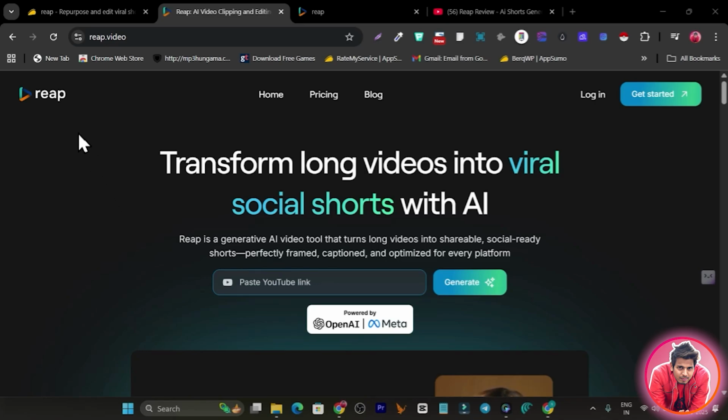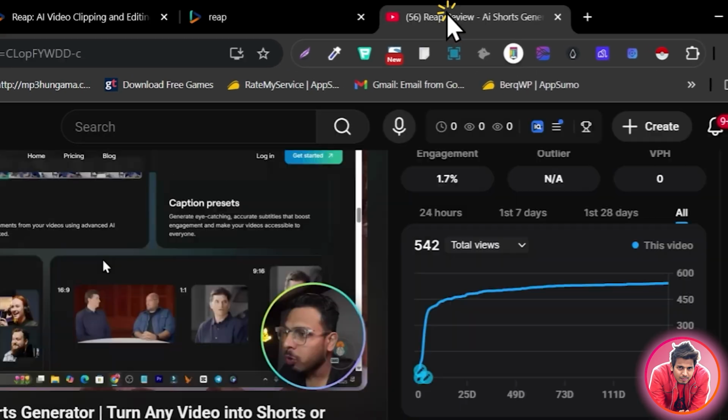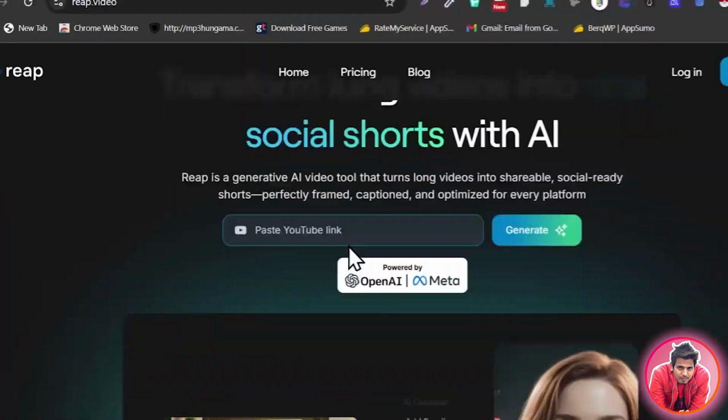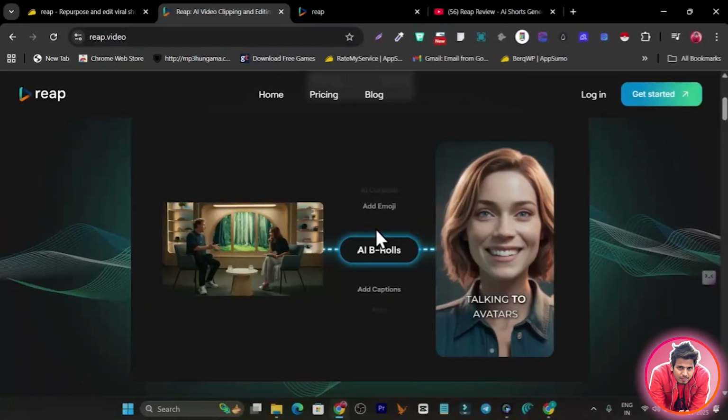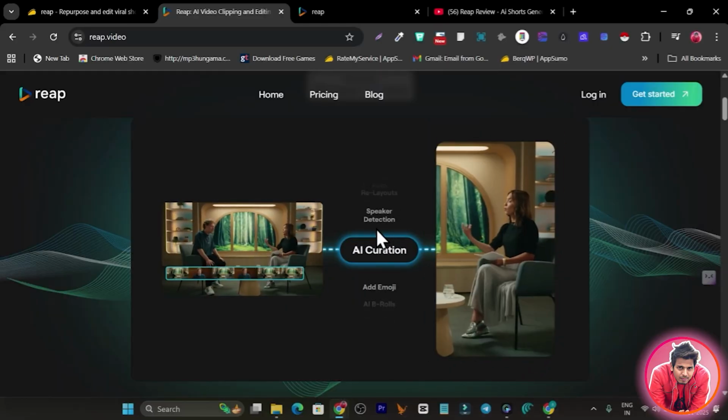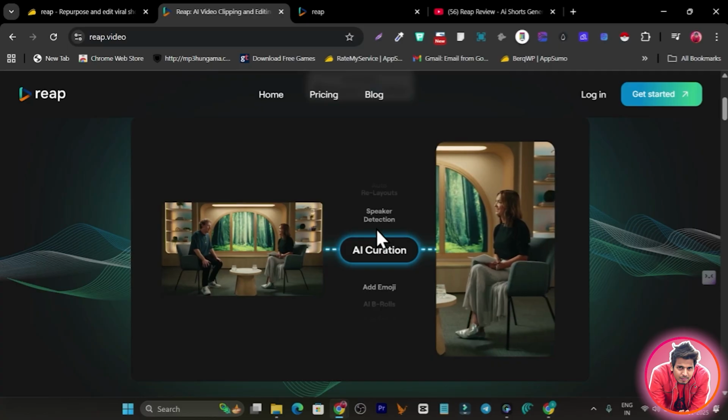In this video, I'm going to talk about Reap. With this platform, you can turn your long videos into viral AI shorts, and the best thing is it is going to automatically find the speaker, add the B-rolls, add the emojis, and add the captions. All this stuff will be done by the AI.